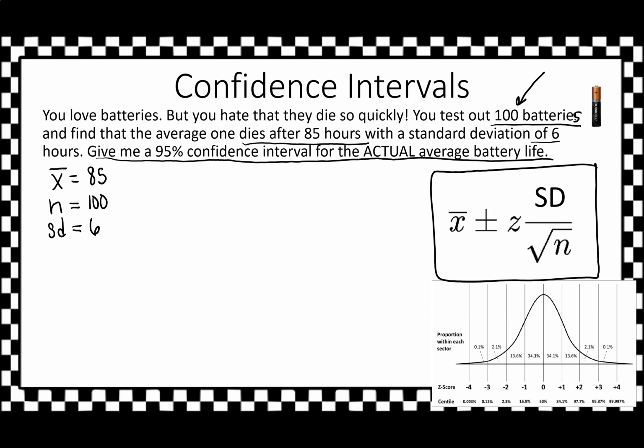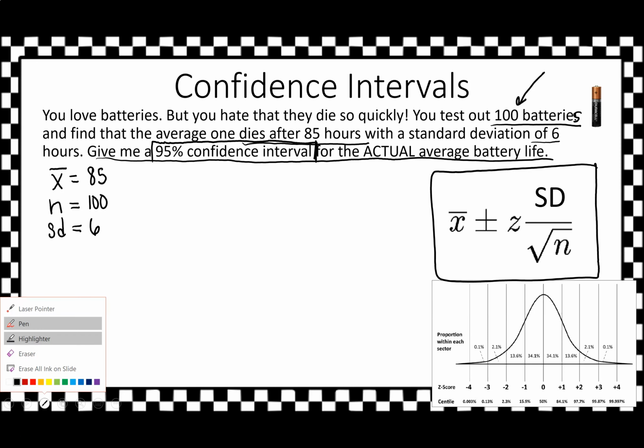Well, what is a 95% confidence interval? Let's go ahead and look at this confidence interval right here. Where would my 95% be? This is kind of a throwback. So my 95%, as a reminder, was from here all the way up here.